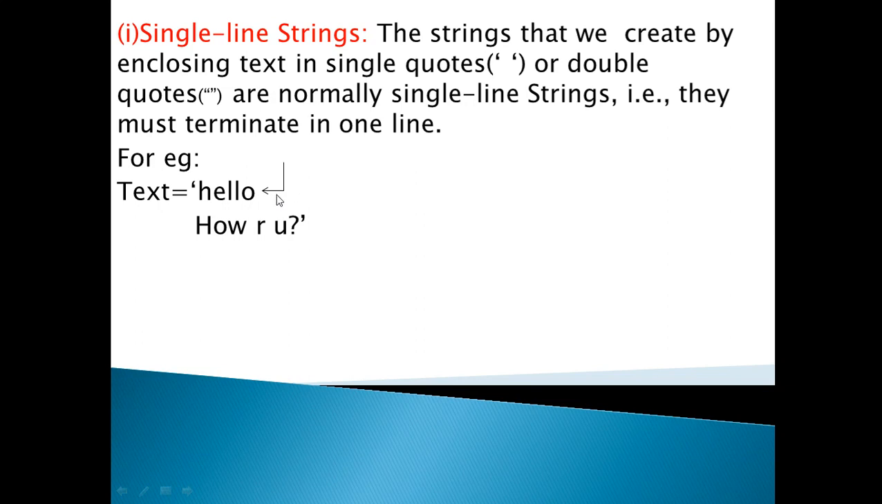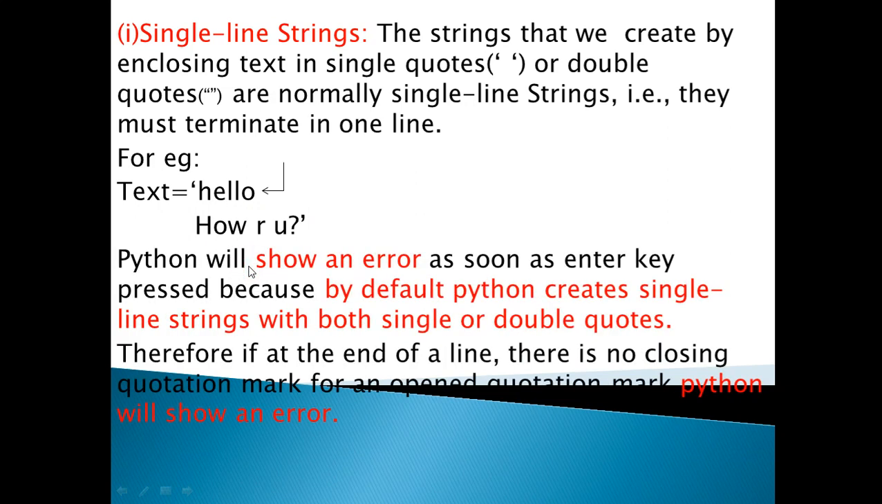This notation is meant for putting the enter key. Means after the hello, if you will press the enter key, then the cursor will move down and you will write how are you. So this hello how are you is specified under the single quotes. When you will write it this way, then the computer will give you the error. Python will show an error as soon as you press the enter key.